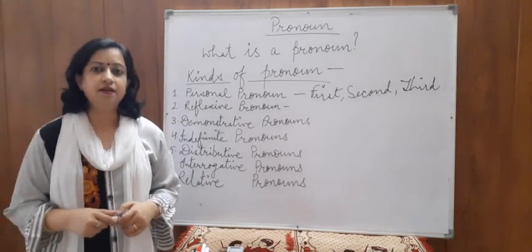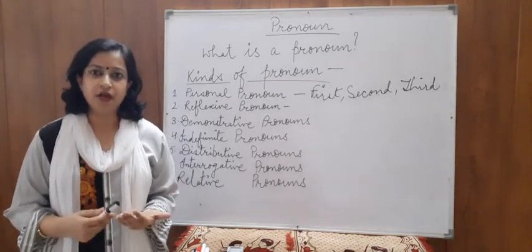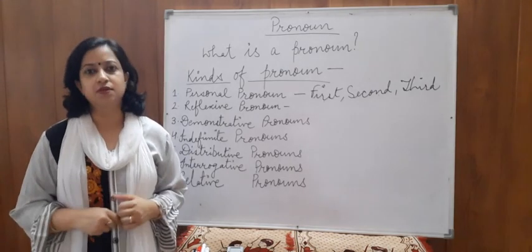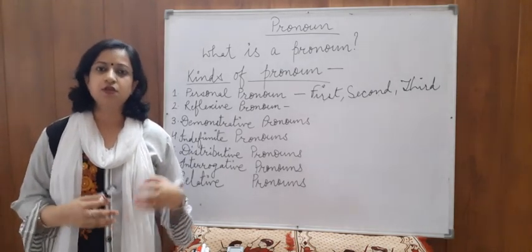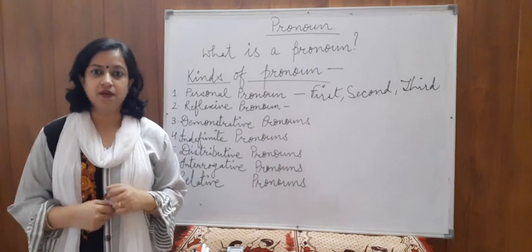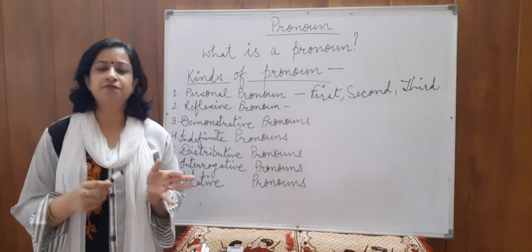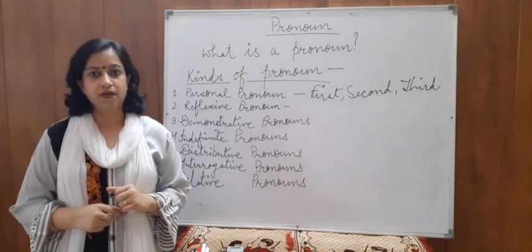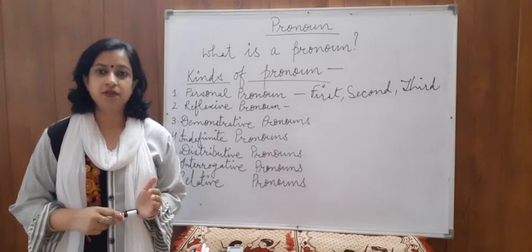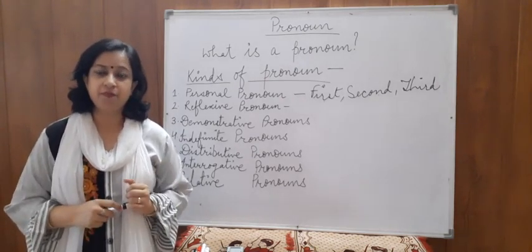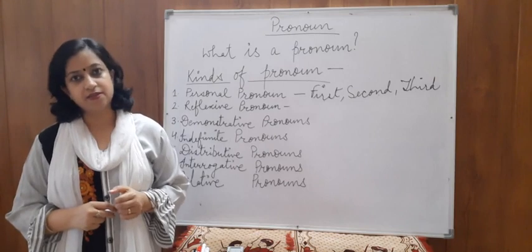Okay? Like we have already studied what are the nouns. Nouns are the naming words. Nouns are used to name something. Like Tom is a very good boy, but he has a bad habit to tell lies.